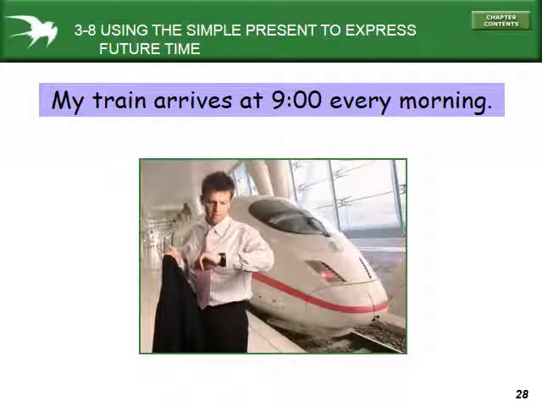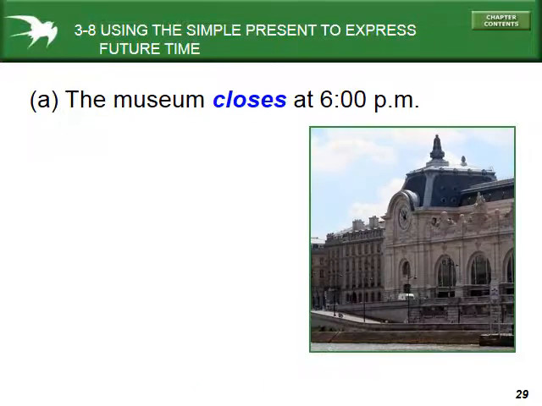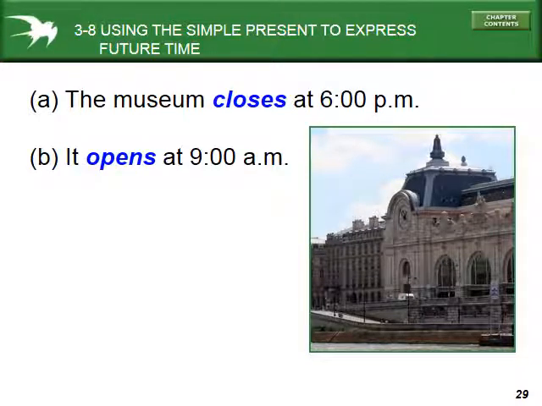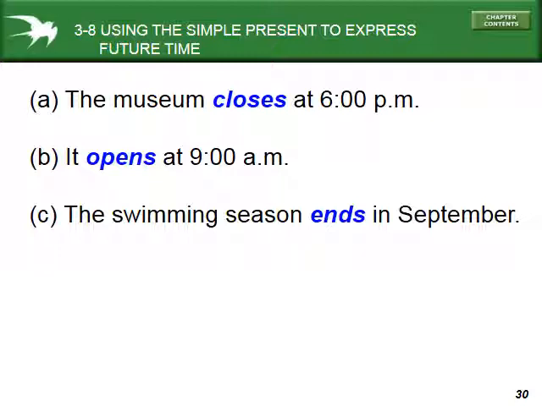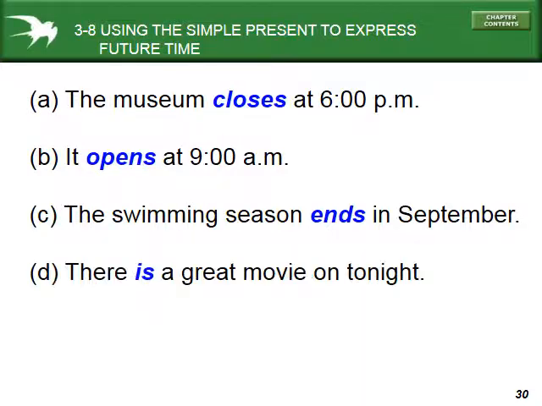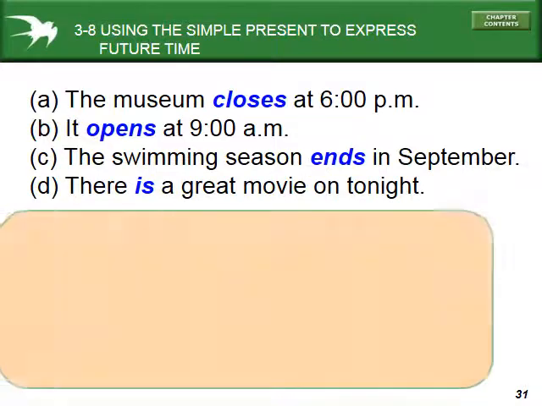So then our last question here is about the simple present tense. When can we use it to express future time? Okay, so my train arrives at 9 every morning. Let's look at some other examples. The museum closes at 6 p.m. It opens at 9 a.m. The swimming season ends in September. There is a great movie on tonight.